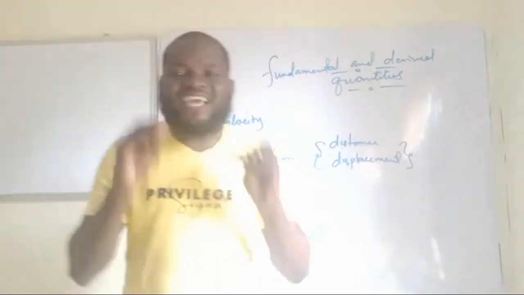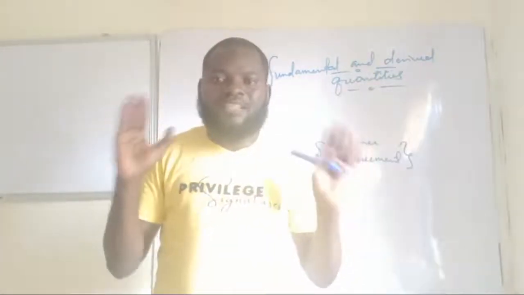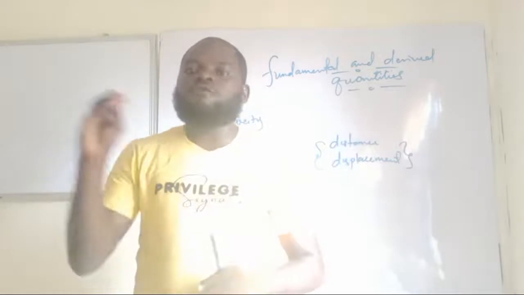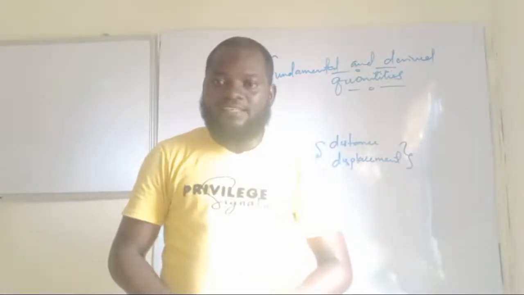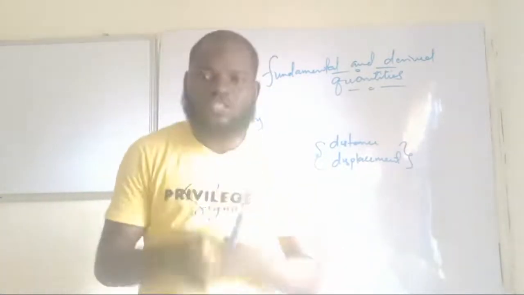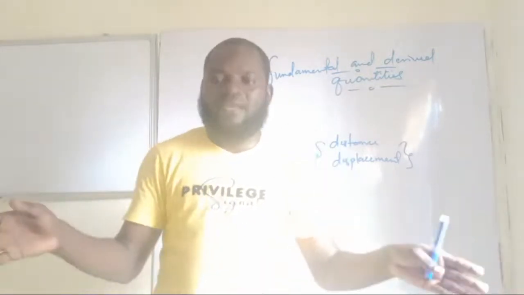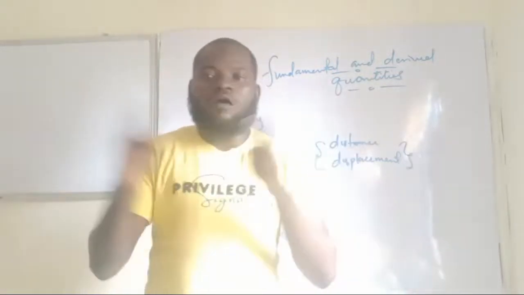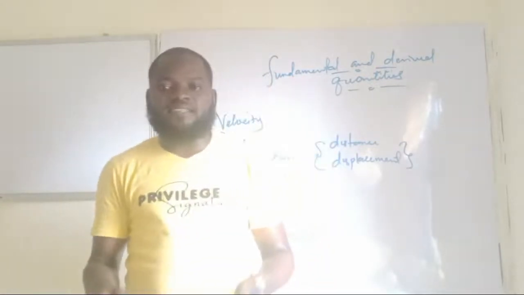You cannot express them in terms of another quantity. That's why we regard them as fundamental quantities also. But instead of mentioning distance, displacement, just call it what? Length. Anything length related is fundamental. For example, height and altitude are said to be what? Fundamental. Am I making sense now?